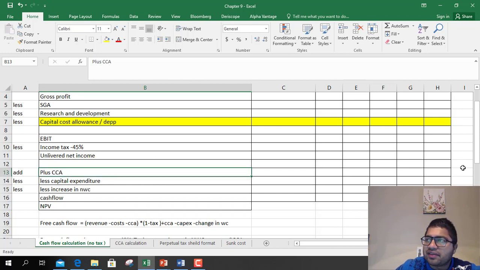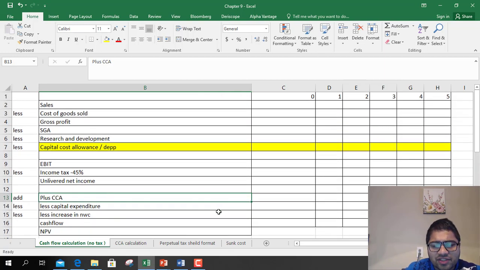So once you have unlevered income, you add CCA to it or add back depreciation. So this was income statement, this is cash flow statement. So in cash flow statement, whatever net income is there, you add CCA, you deduct capital expenditure, you deduct increase in net working capital, and you get cash flows. So let's put whatever things are given to us in that problem, and then try and solve it.